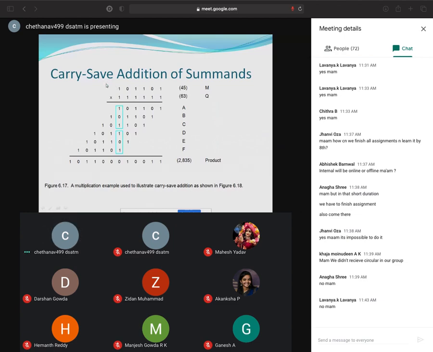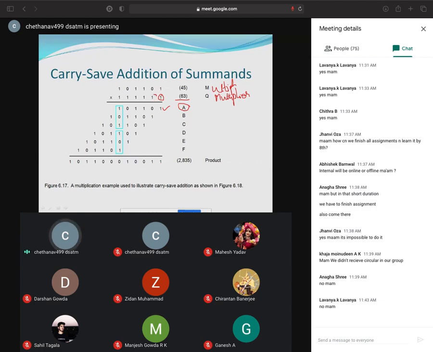This is my multiplier. This is multiplicand, 45 is multiplicand. So carry save addition means what? This is my first multiplier bit. Now I'll multiply 1 into above. What is above? Same, right? So 1 into 1 is 1, 1 into 0 is 0, 1 into 1 is 1, 1 into 1 is 1, 1 into 0 is 0, 1 into 1 is 1. So I got the first partial output. I'll call it as A.